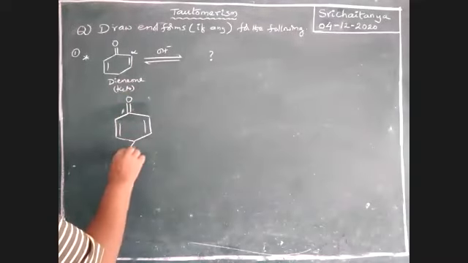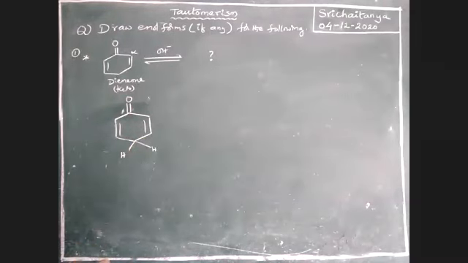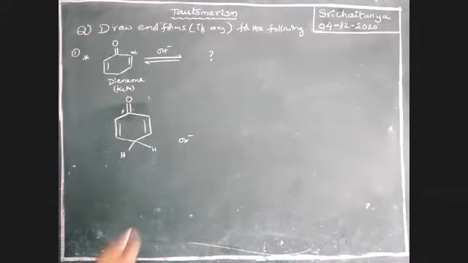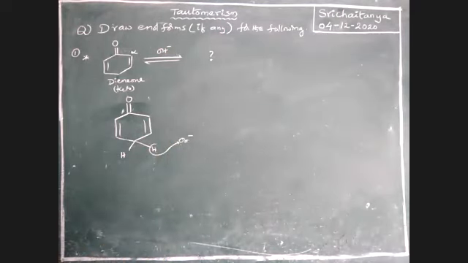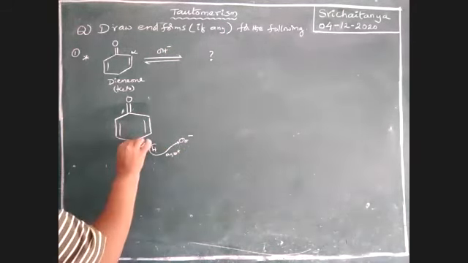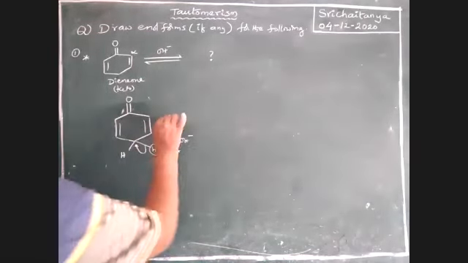Here are sp3 hybridized carbons with hydrogens. The catalyst is OH minus from a strong base. This hydrogen is attacked by the OH as an H plus ion, and that bond is migrated to that carbon.